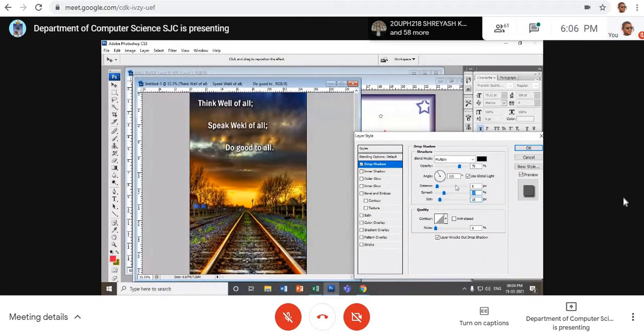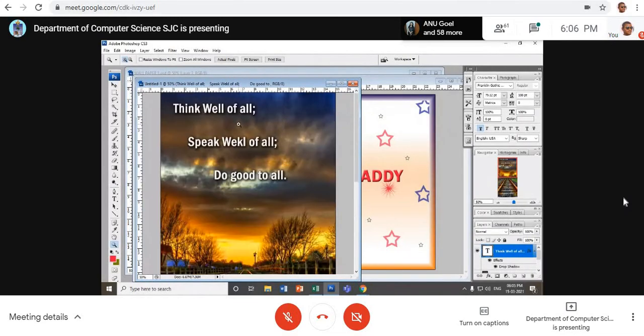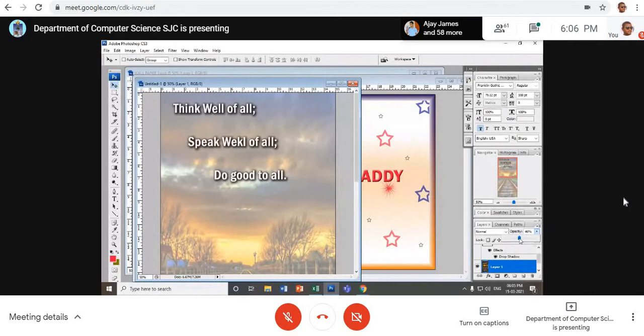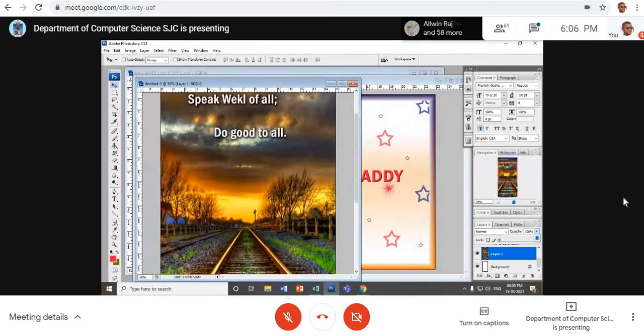Sir, how will it look when we reduce the opacity of the background? Madam, it will look dull. For example, look here. Are you able to see that? Yes, sir. I have reduced the opacity. But for mobiles and all, you need not reduce. You can keep it fully. Okay. Right. I just keep this one.